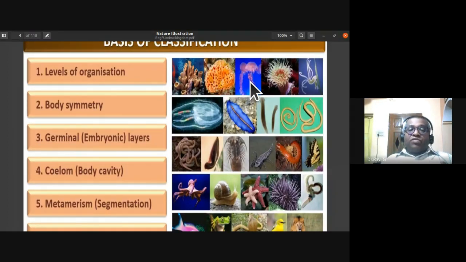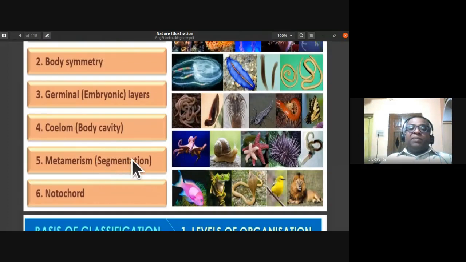Then based on the number of germinal layers, if they have two layers, we call them diploblastic. If they have three layers, we call them triploblastic animals. Then based on the presence or absence of coelom: if they have a false coelom, we call it pseudocoelomate. If they have a true coelom, we call it eucoelomate or coelomate animals. Then based on segmentation, from Annelida you find segmentation, metamerism. On that basis also, we classify animals.